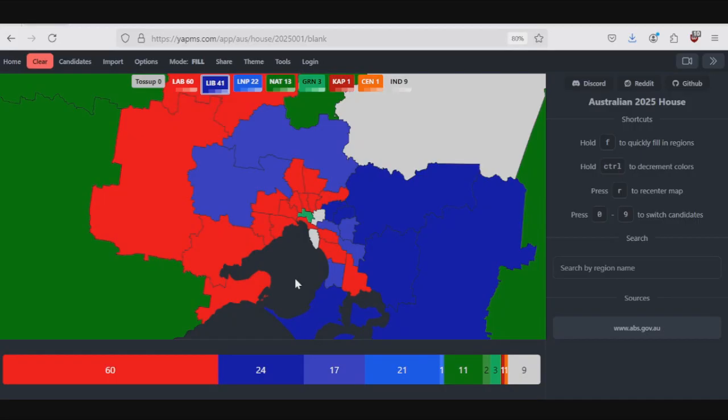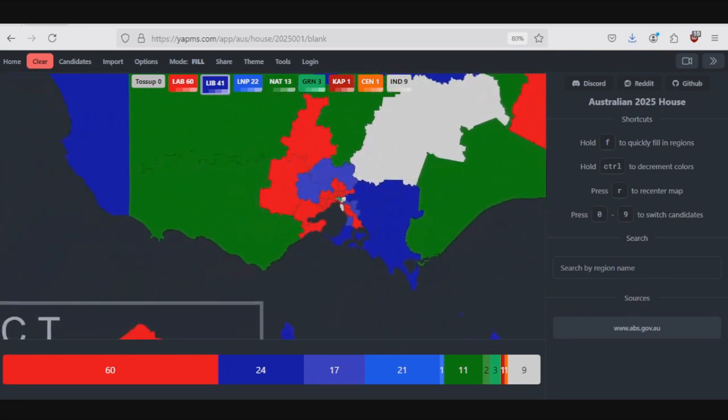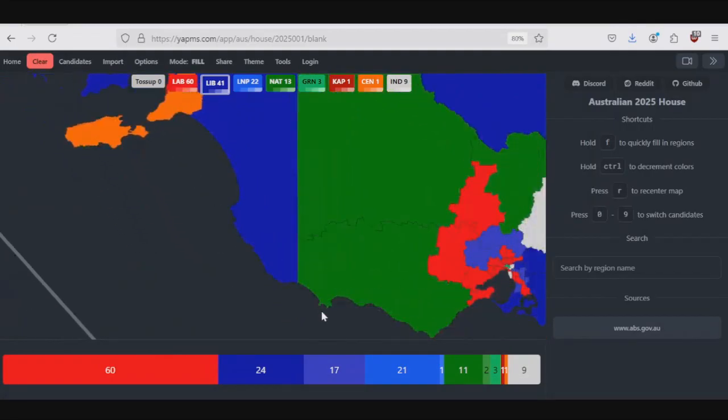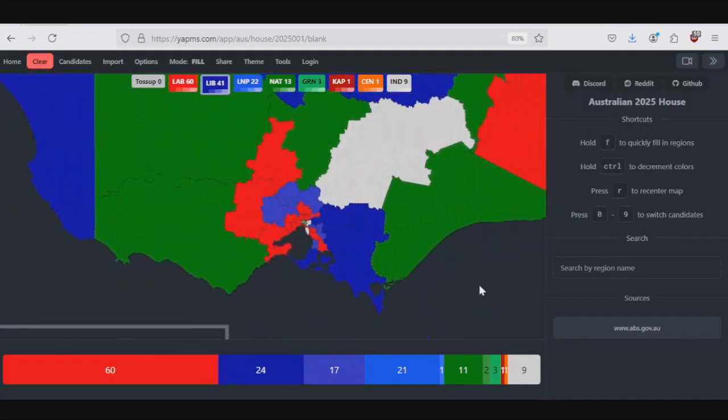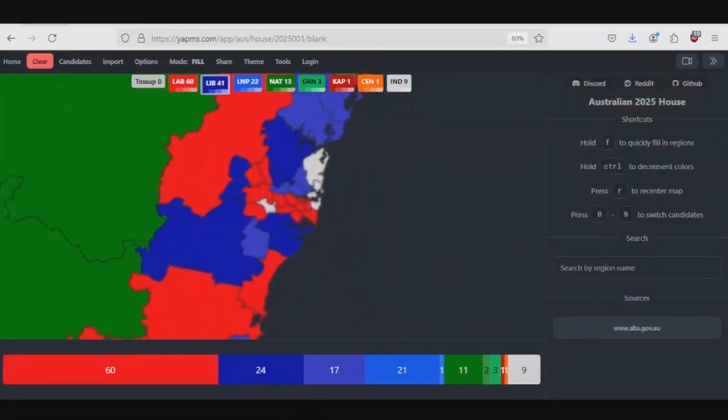There's of course more seats than this they could possibly win, but these are the most likely ones. And there are some seats which people are talking about that they could lose to, like Warren here. I don't think it's happening. Or Sturt. I don't think it's happening either. And of course Bradfield, which I think could have a chance, but for this scenario, we're just going to say it stays with the coalition.